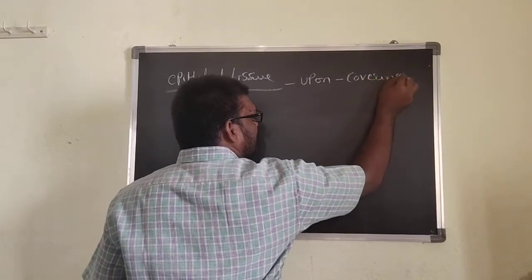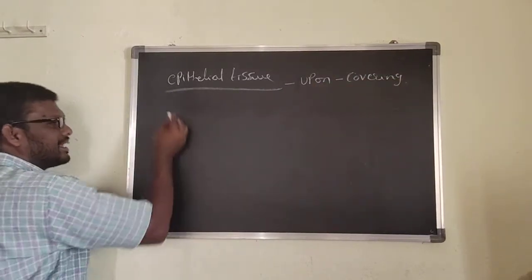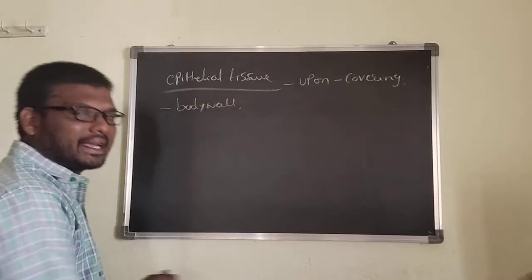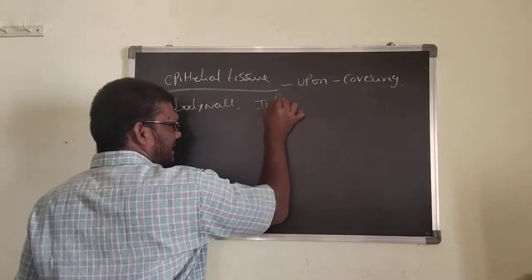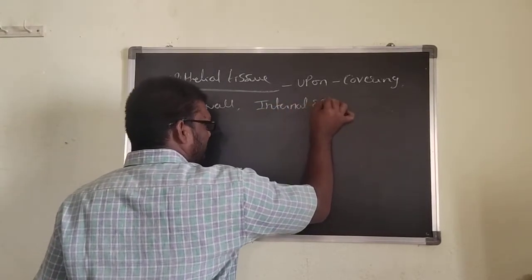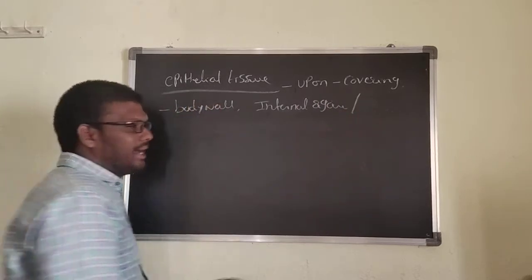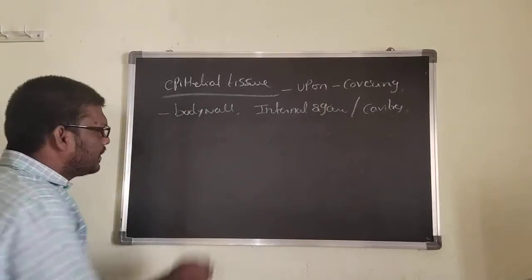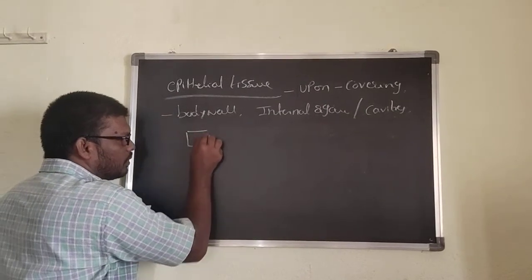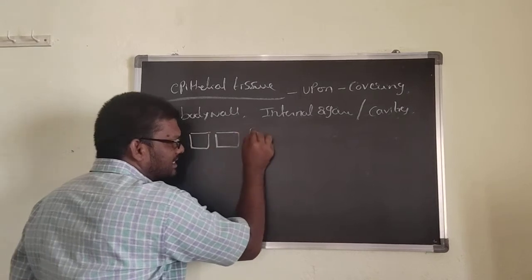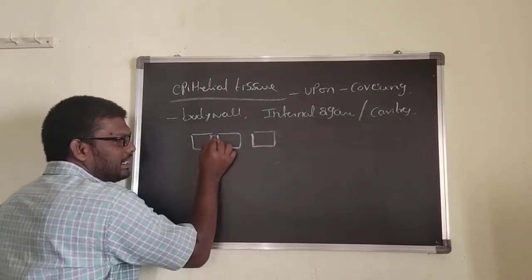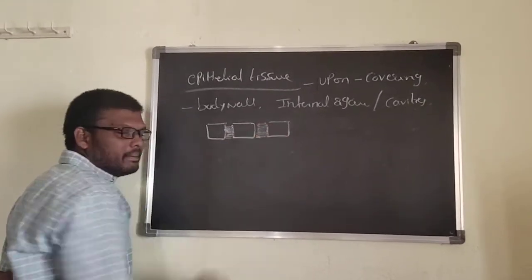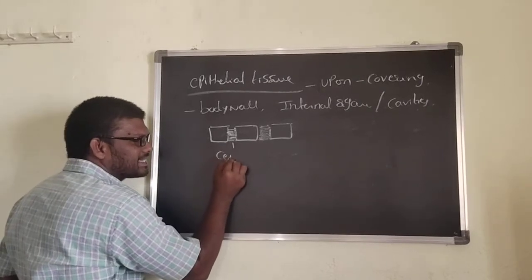That's why this tissue covers the body wall, lines the internal organs, and also lines the cavities. See, between the cells, it is held together by a cementing substance.